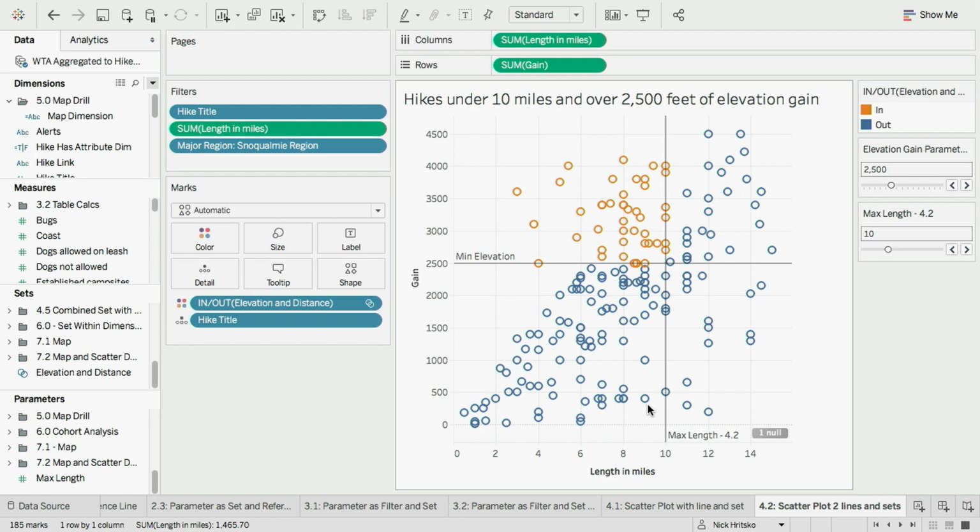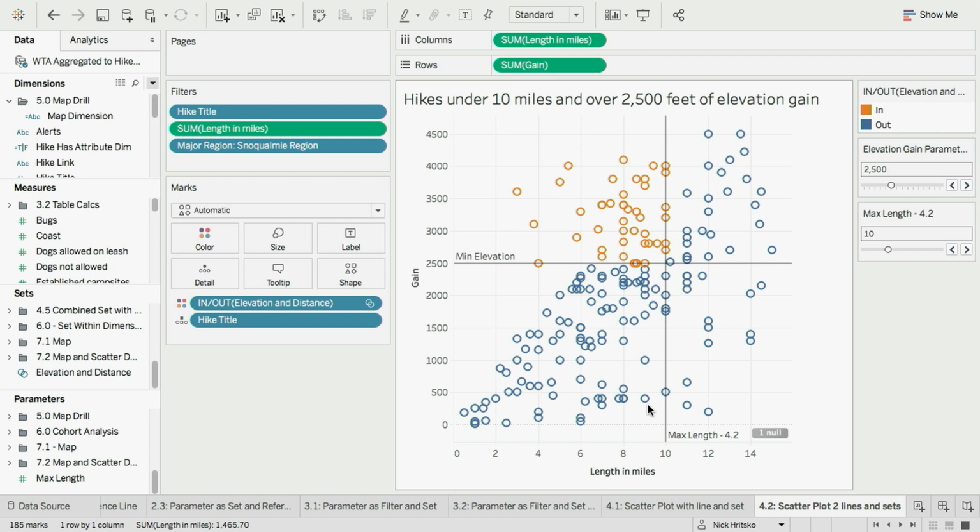Super cool, but, well, Nick, what else would you do with this? Yeah, so I want to recap 2 things here that we've learned. One is that Matt's choice of hikes is somewhat questionable, and two is that the power of parameters is when you can start to combine them together to do things.